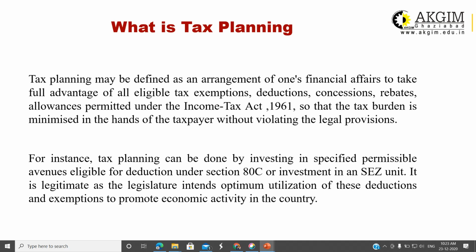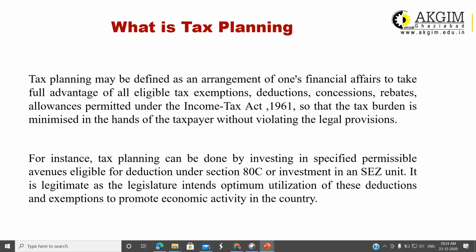It means if you are proactive, if you are collecting the documents, you are planning in the beginning of the financial year, you can reduce your tax bill, reduce your tax liability, and these savings in the tax is legal. Legally, you can save lots of tax. But yes, obviously, a planning from the initial days is required.